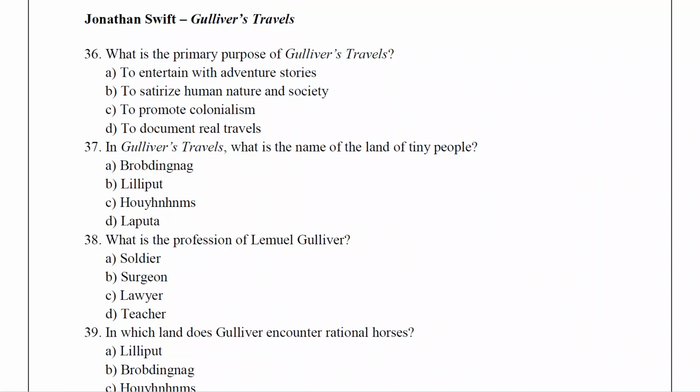What is the primary purpose of Gulliver's Travels? To satirize human nature and society.